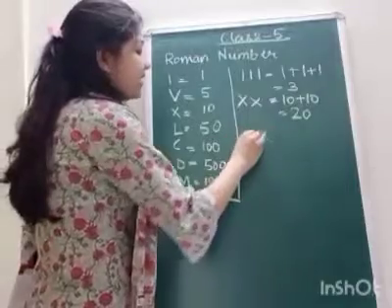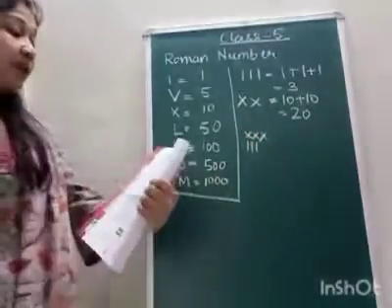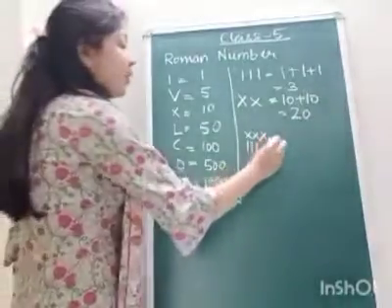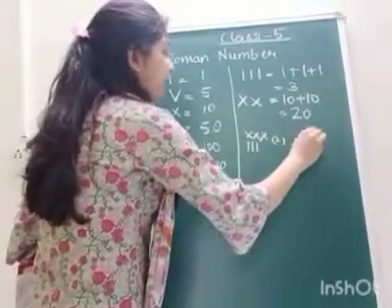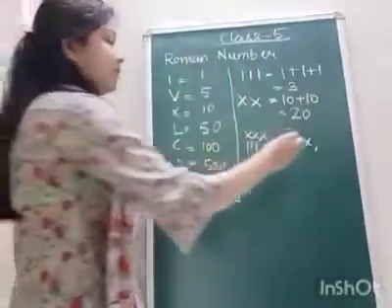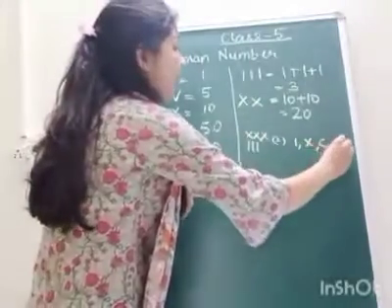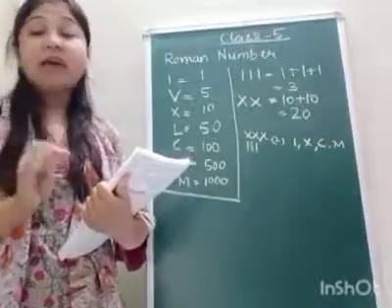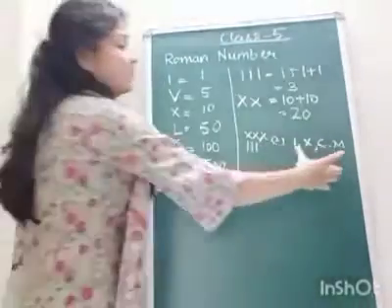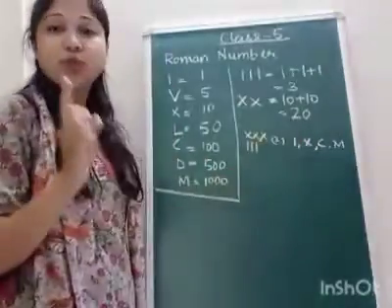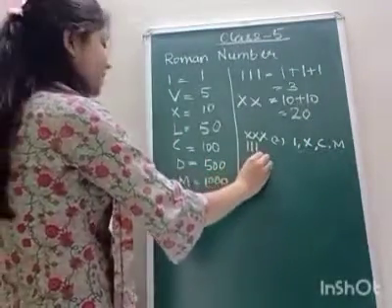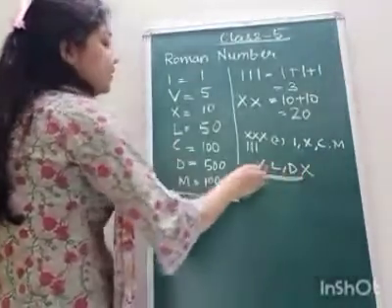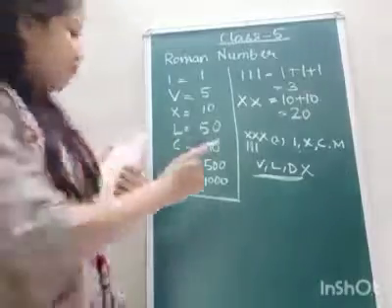Rule number 2 says only the symbols I, X, C and M can be repeated. You can repeat these symbols up to 3 times, but you cannot repeat V, L, D. V, L, D cannot be repeated. Is that clear? This is point number 2.